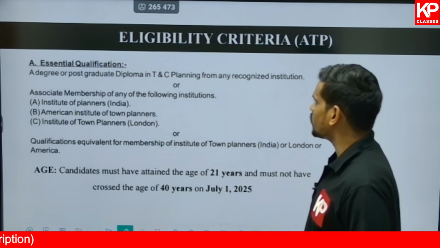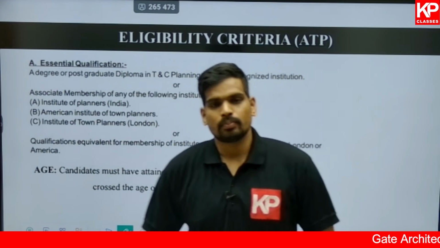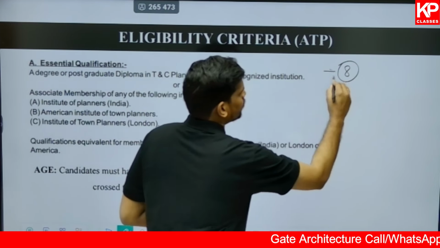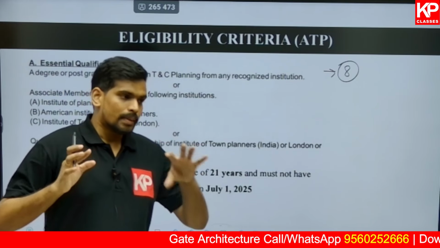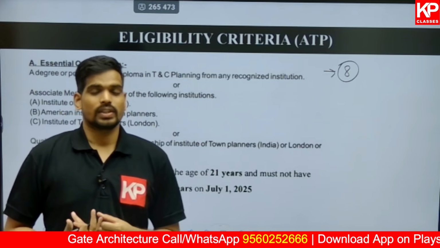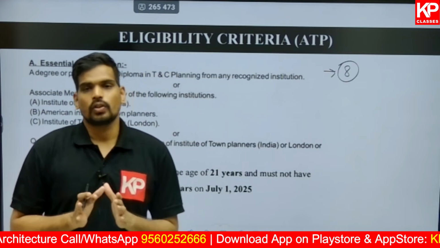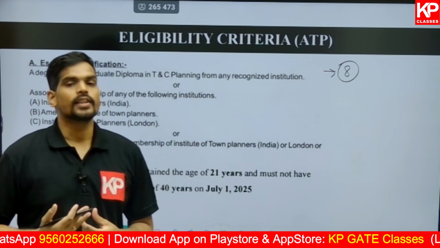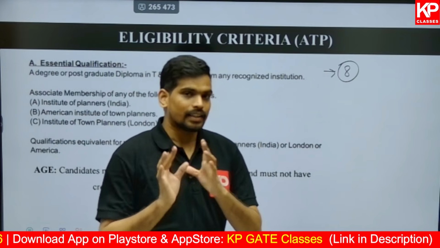Let us talk about those details. First, with respect to the assistant town planner vacancy, the eligibility criteria for the ATP post. First let me tell you about the vacancies also. There are a total of 8 vacancies, because many candidates have this confusion: only people of Uttar Pradesh are eligible, or is the domicile of Uttar Pradesh mandatory, or can anyone across India apply. Let us first talk about that. Firstly, for any vacancies where the recruitment is through UPPSC, knowledge of Hindi is mandatory, and they generally include a test of Hindi subject as well. So Hindi comprehension and writing, that part is included.